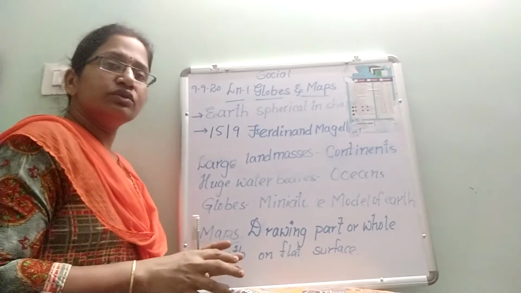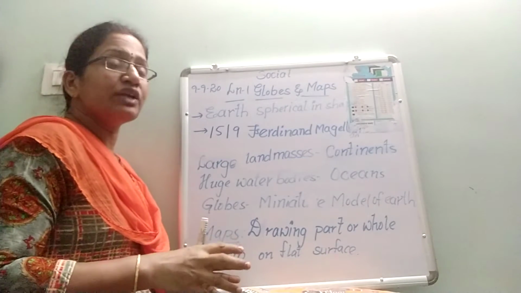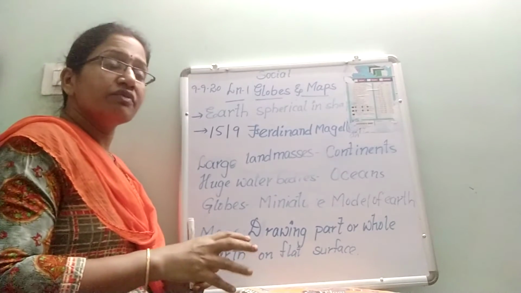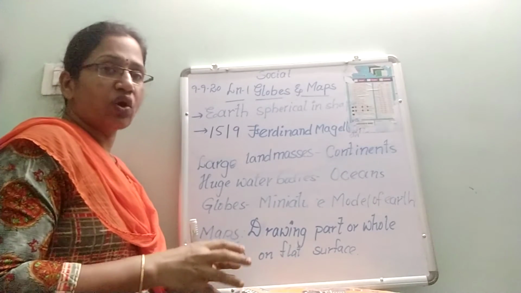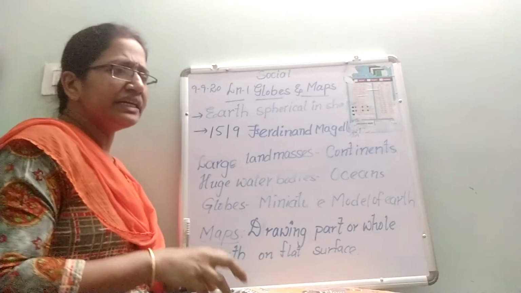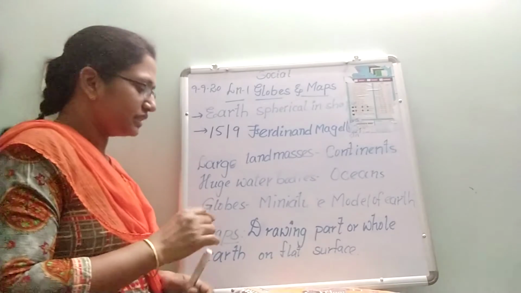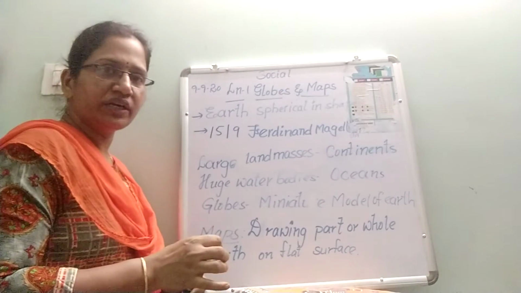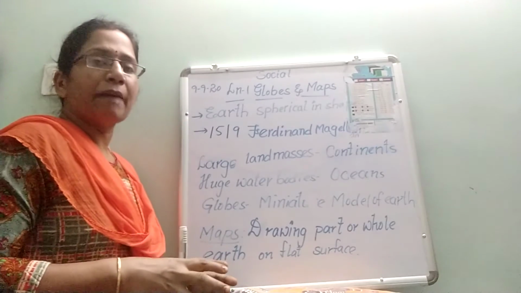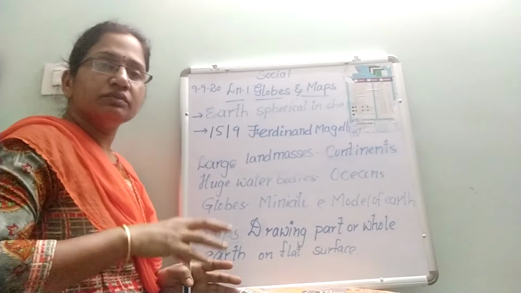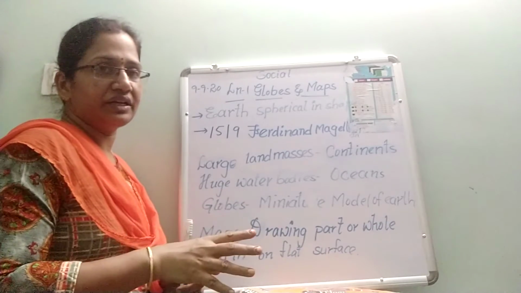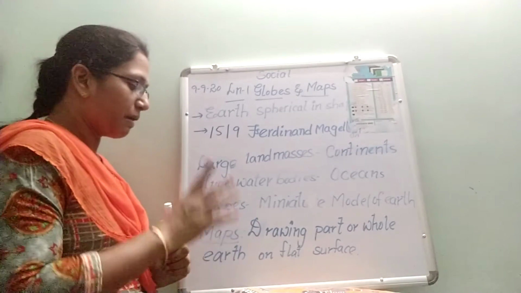So here, with the help of the globe, we can know the exact shape of the earth and we can locate countries, continents, oceans on the globe. And we cannot go in depth of any particular place in the globe. That is one of the disadvantages of globes. So what is meant by map? Drawing of a part or whole earth on a flat surface is known as a map.